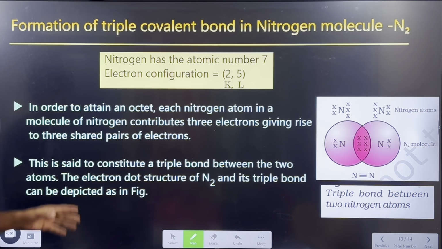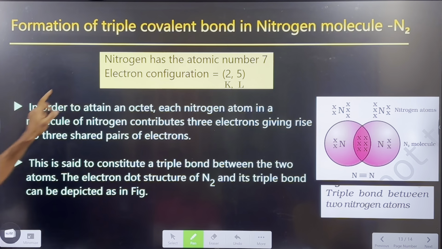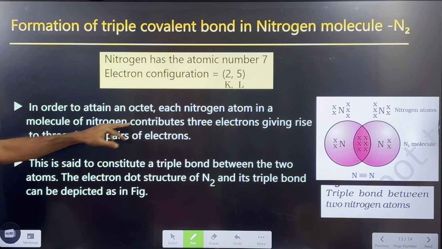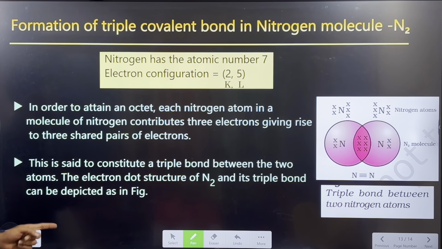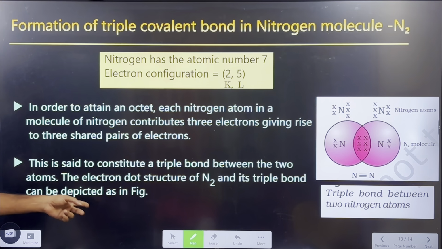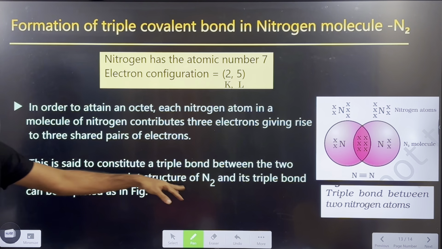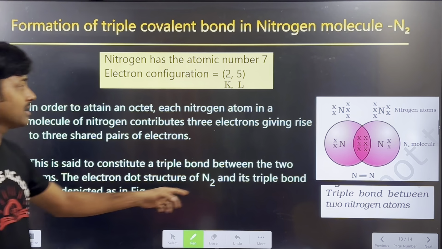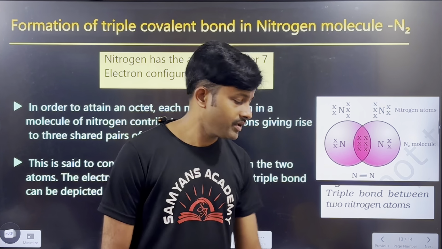So you have to write it like this. In order to attain an octet, each nitrogen atom in a molecule of nitrogen contributes 3 electrons, giving rise to 3 shared pairs of electrons. Okay, one nitrogen atom contributes how many electrons? 3 electrons. So this is said to constitute a triple bond between the two atoms. The electron dot structure of nitrogen and its triple bond can be depicted in the given figure. So like this you have to represent. Is it clear, everyone? Okay.